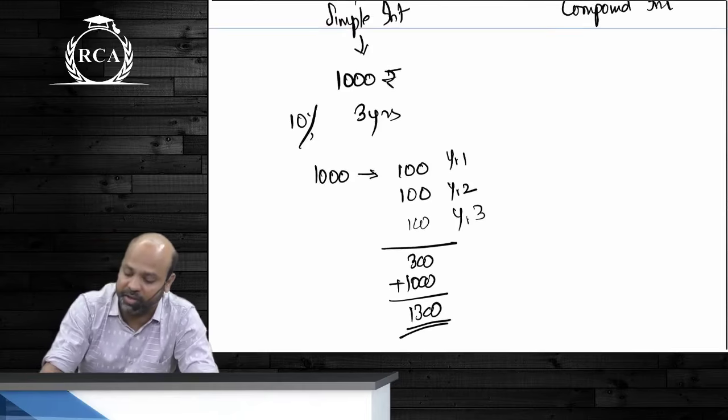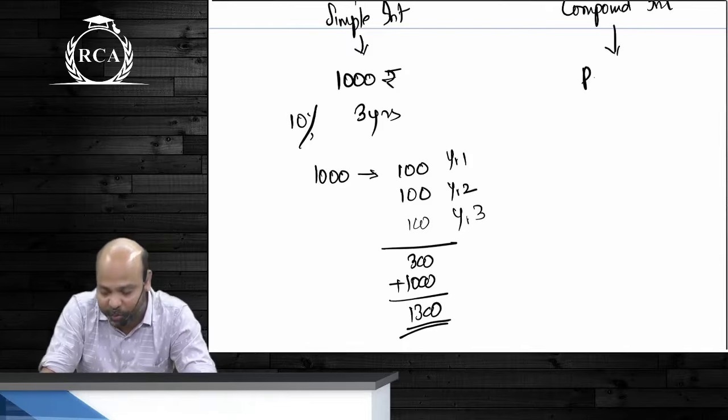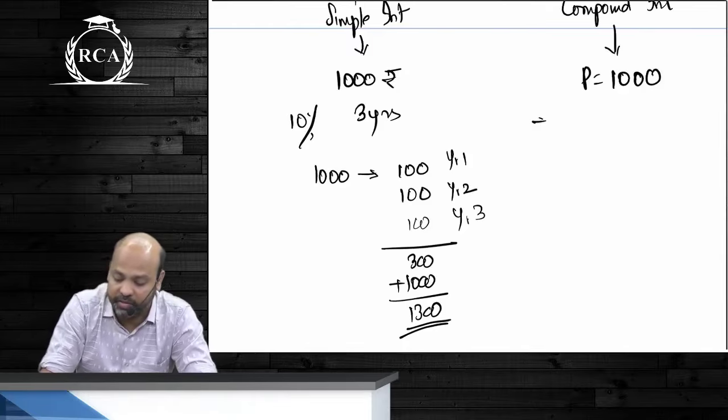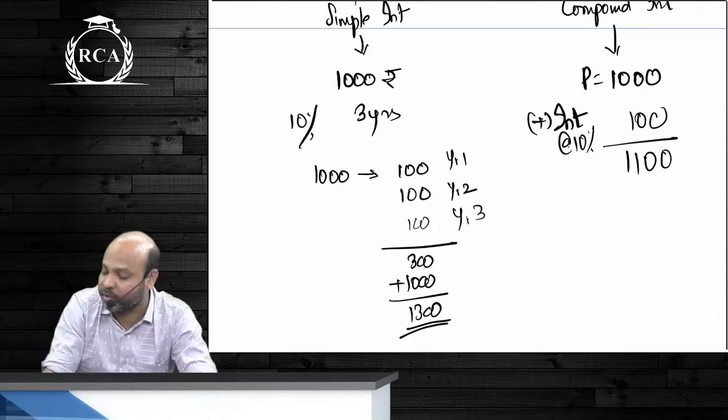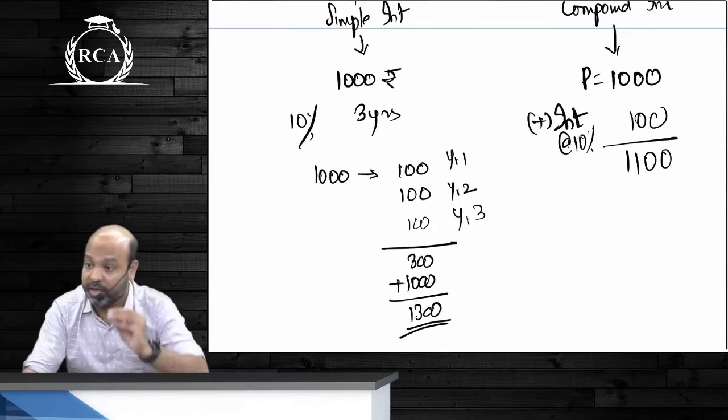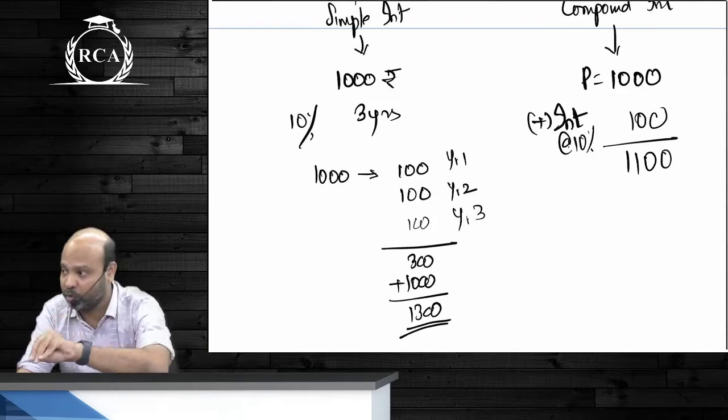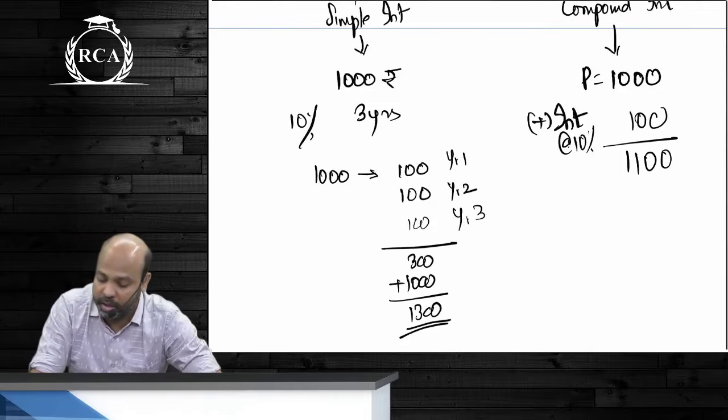The same thing, beta, if it is compound interest. If you deposit 1000 and let's say the interest for the first year is 100, the accumulated balance would be 1100. If there is nothing that is repaid, the accumulated balance will remain at 1100.